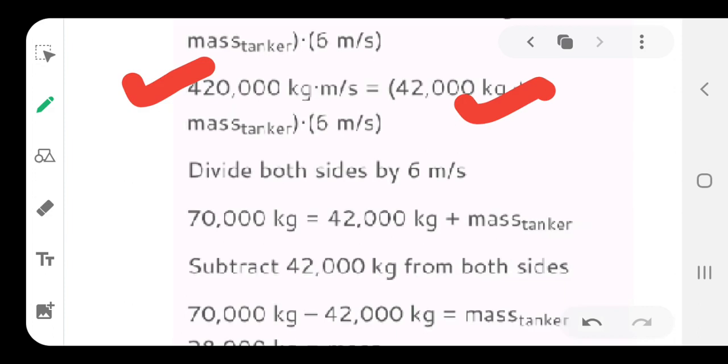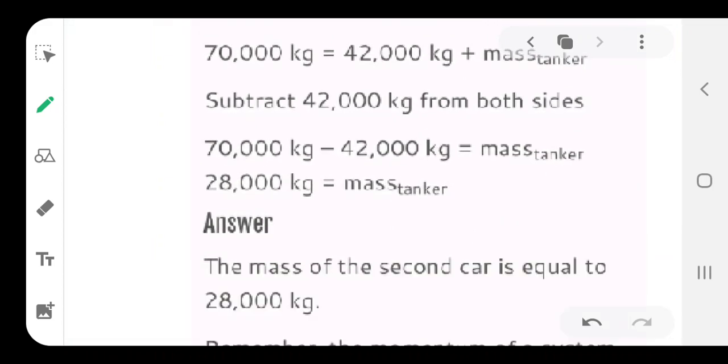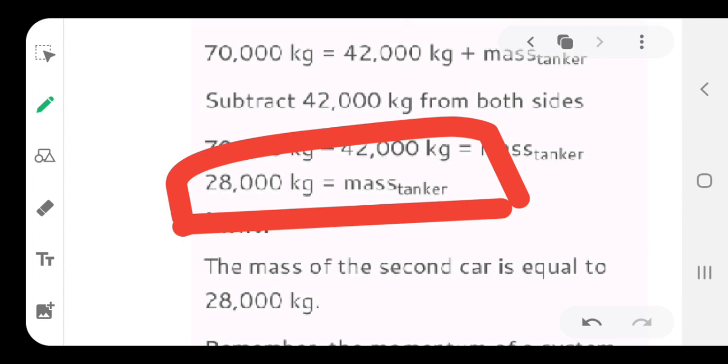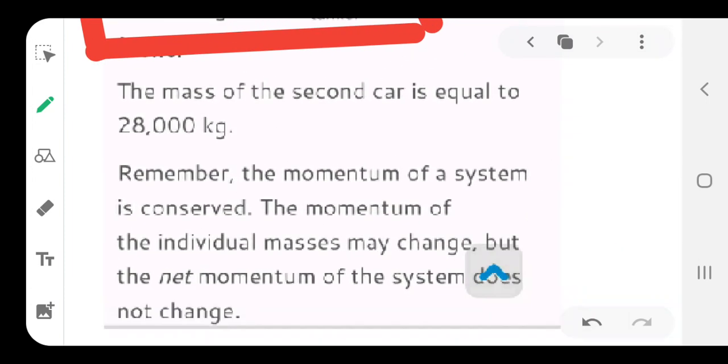Once you make the relation, finally you get the answer: the mass of the tanker is approximately 28,000 kilograms. So, that is the approximate mass of the second car. Make sure in this whole system the total momentum before collision equals the total momentum after collision. Put the values at the right place, and then go for the algebraic calculation.